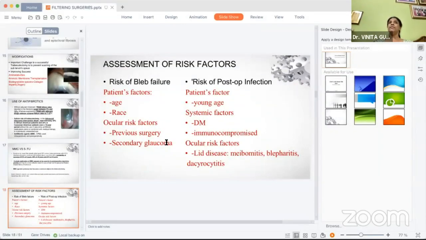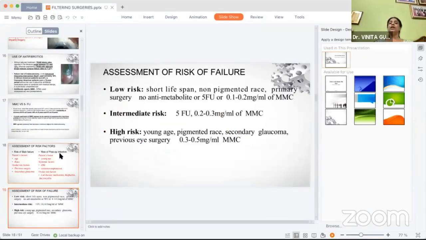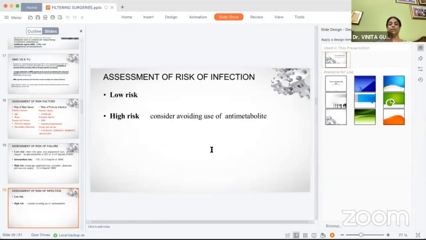And how do we assess in which patients we need to use antifibrotics? Based on the assessment of the risk factors, which are the patient factors and the ocular factors, and based on the risk of post-operative infection, based again upon the patient and systemic risk factors and the ocular risk factors, we have classified the patients as low risk, intermediate risk, and high risk for the use of antifibrotic agents. For those at high risk, we will prefer to use a higher concentration of mitomycin C and a longer intraoperative time for the use of mitomycin C.